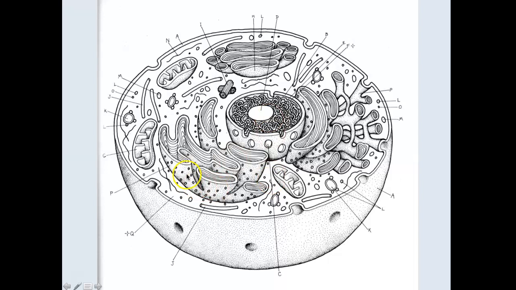And the dots that are ribosomes on the ER, you can also see those same little tiny dots in the cytoplasm, right? So remember, the cytoplasm or the cytosol is just all the material that's between the organelles. This is going to be a ribosome as well. The difference is the ribosomes here make proteins that are going to be secreted from the cell. So the rough ER makes proteins that are going to be shipped out. But the ribosomes in the cytoplasm, when they make a protein, it generally stays inside the cell.